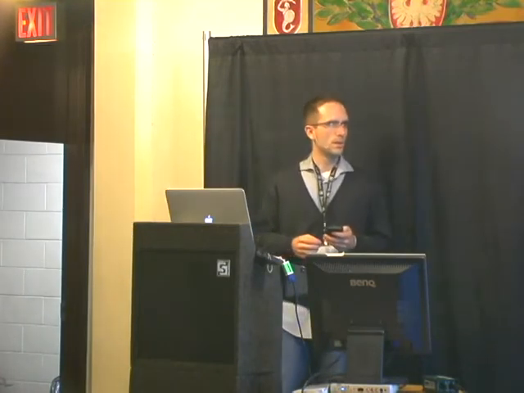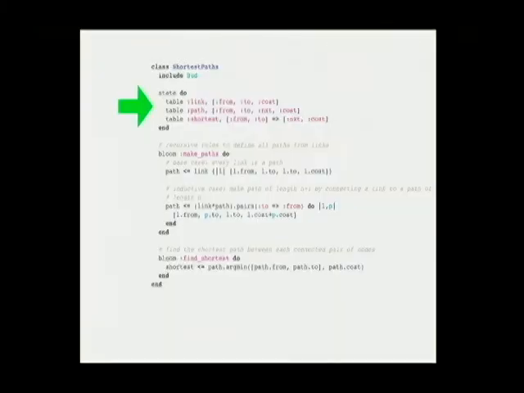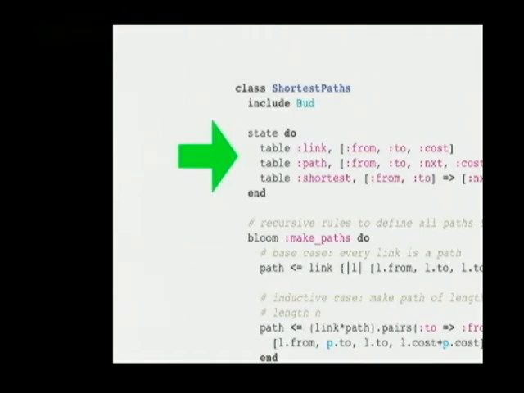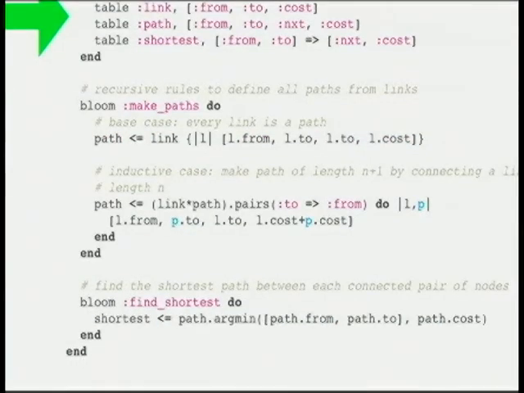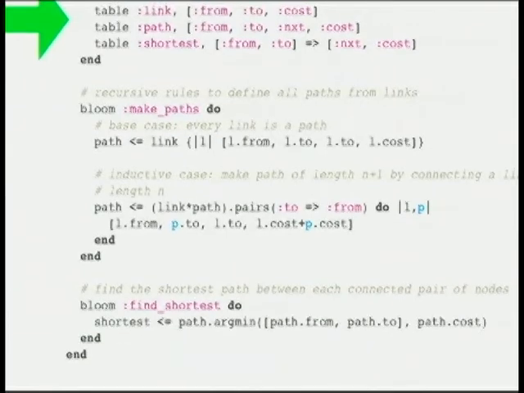Well, this is an example of a Bloom program from one of its first implementations, which, I know this is a Python talk, but bear with me, is in Ruby, and it's an embedded DSL in Ruby. At the top, we use Datalog tables. In this case, we call them tables, but we use them to manage our state. So all the information in our shortest paths example, all of our state, is represented as tables. You can see the name of the table, the schema, and all of that.